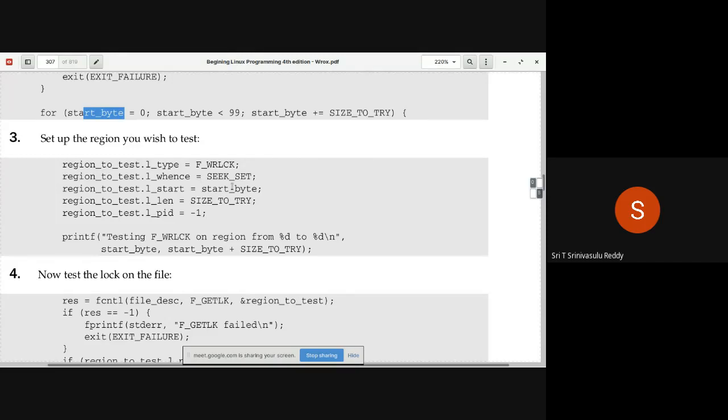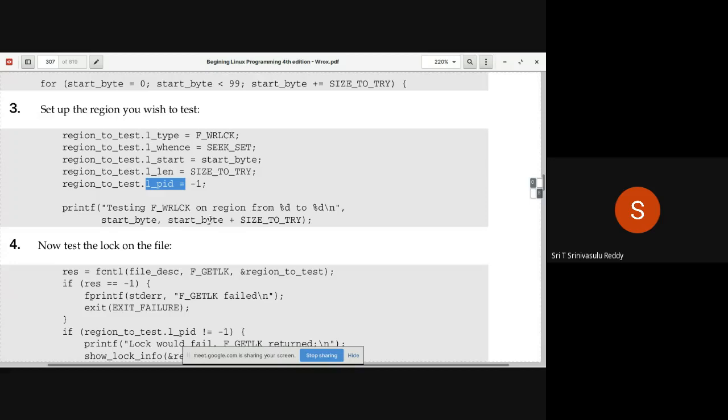So start byte is so and so. But how many bytes from there are to be applied? The length of the data is going to be size to try. That many bytes you are applying, l_len. PID is meaningless as we know, right? So you initialize this with -1, and whenever you fail to get that lock, this structure is going to be modified, and l_pid would have been the process ID of the other process that is holding the lock currently.